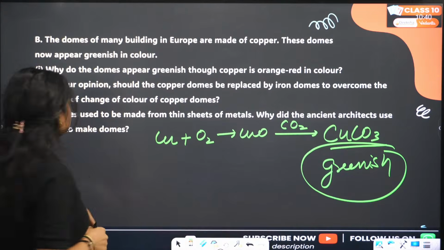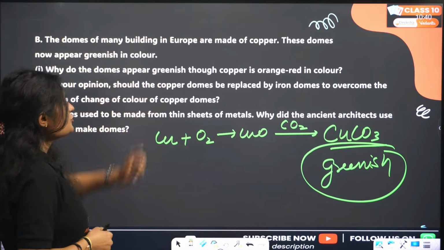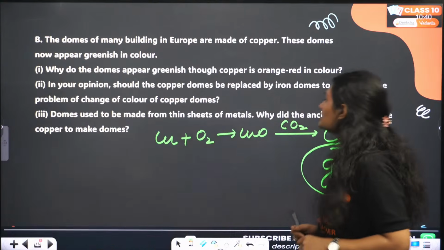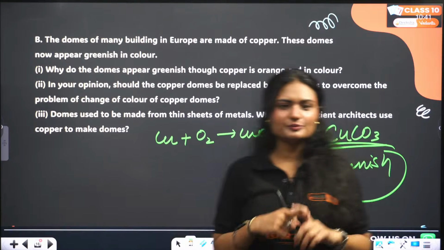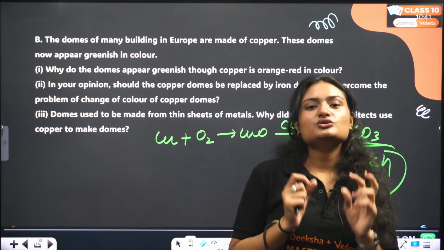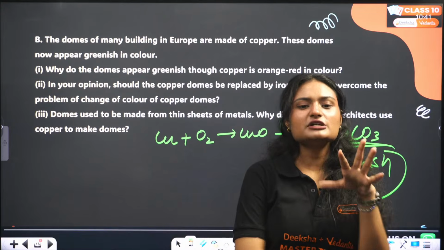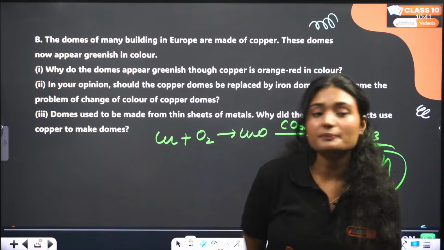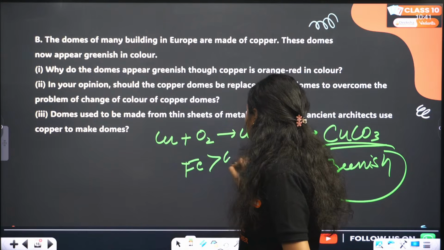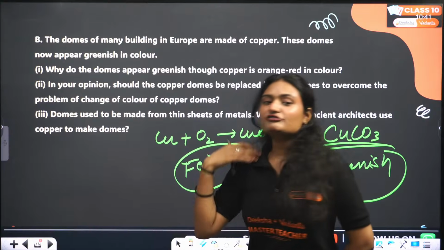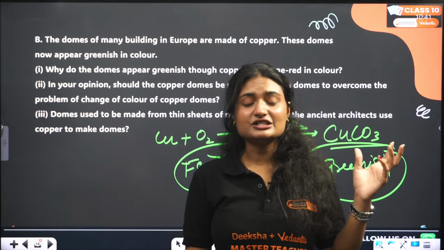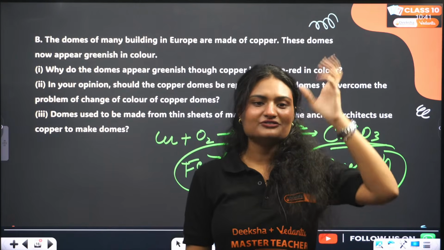Okay. Next is, in your opinion, should the copper domes be replaced by iron domes to overcome the problem of change of color of copper domes? So yes, that could be one approach we can think of, but no. Why? Because iron is much more reactive than copper, it will undergo corrosion. So now it is appearing greenish, but then it will literally corrode. It will fall off, right?